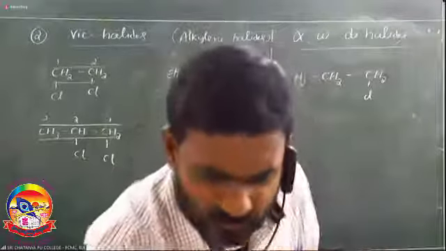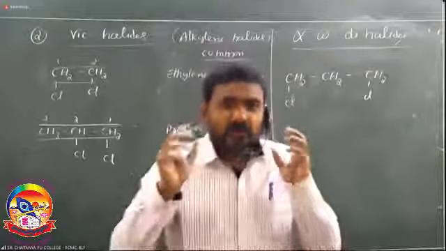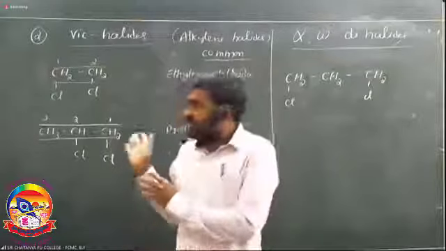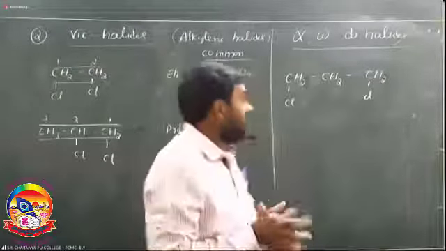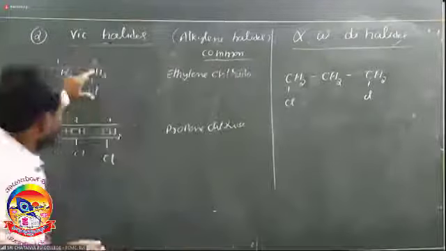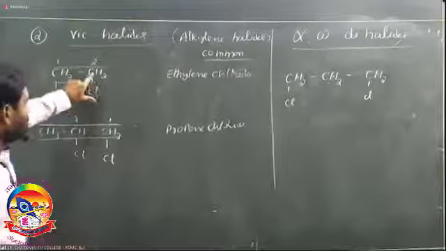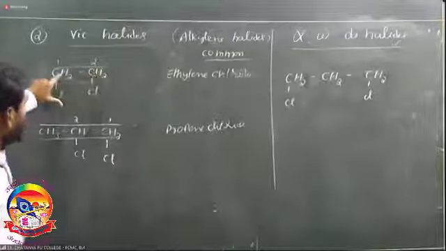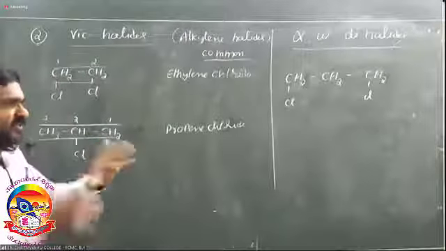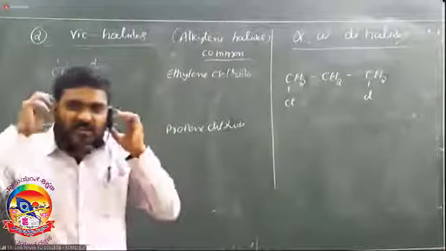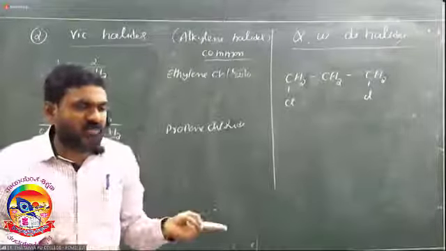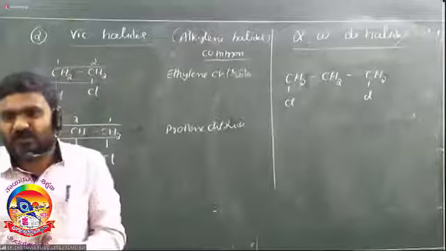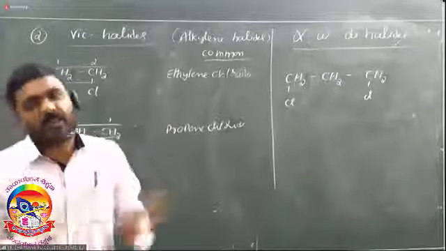So the weekend portion is already sent. So, strike 2: introduction, classification, next bonding. Bonding means based on the hybridization concept. If the tetravalency of carbon is satisfied by only single bonds, the hybridization is sp3. Next, if carbon is attached with one pi bond, the hybridization is sp2. If it is attached with two pi bonds, the hybridization is sp. So bonding means based on hybridization.